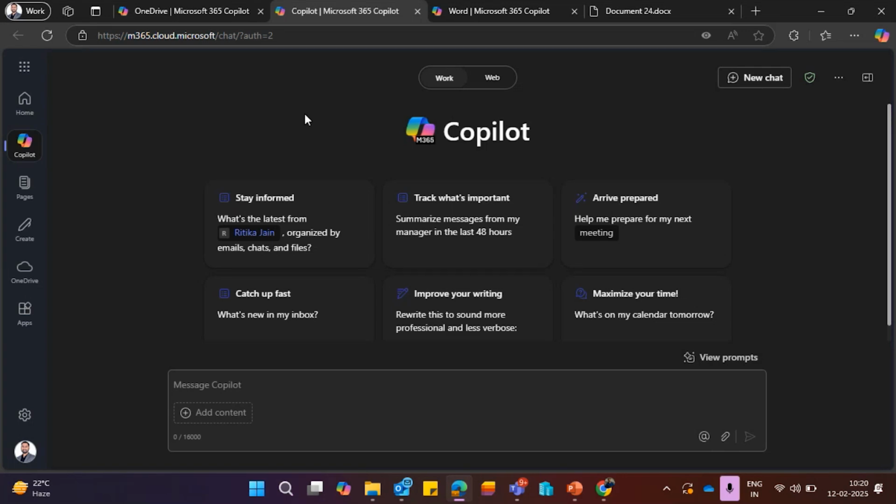Now, Copilot can help me in many ways. Just to give you a simple example, let's say I come to my office today and start my work, and the first thing I want to do is check my emails. Assume there are 20 to 25 emails at the very start. Going through all of these emails and threads is a hectic job, right?